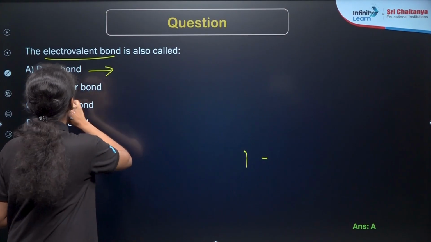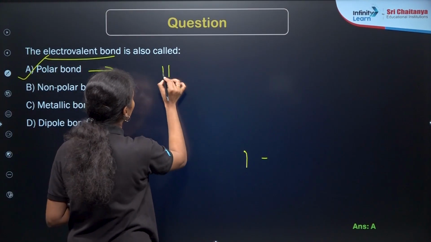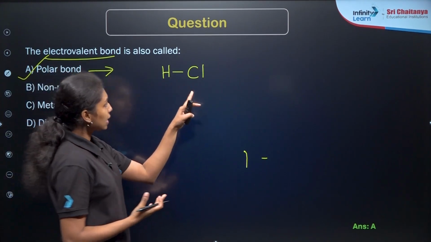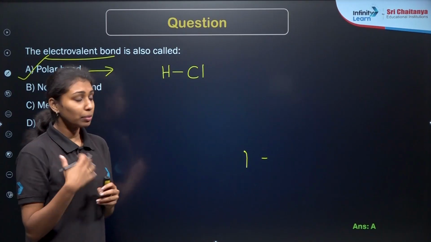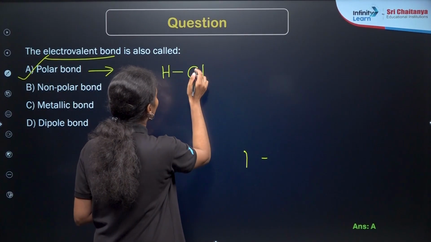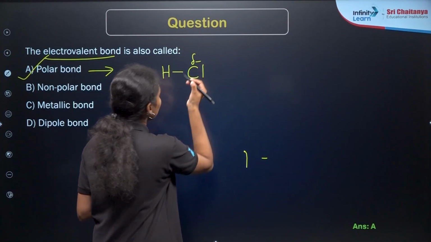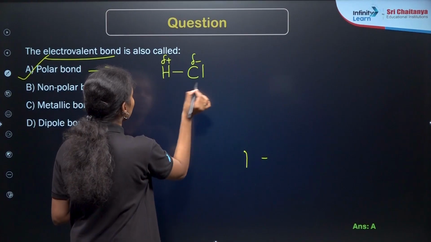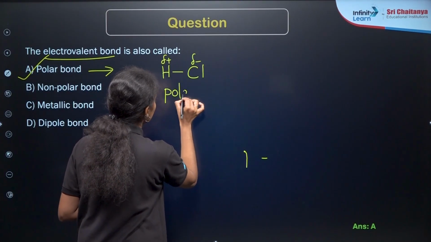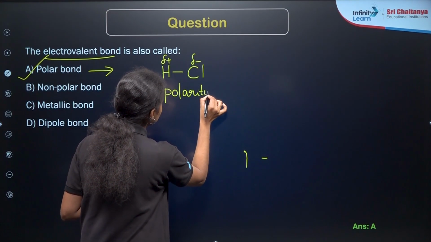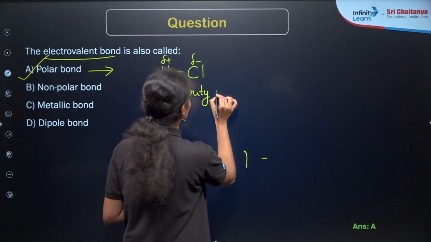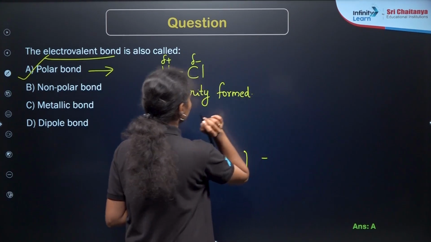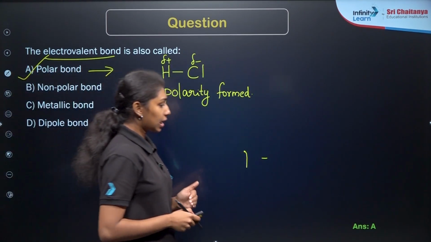So these are polar bonds, right? Electrovalent bond means polar bond. For example, if you take HCl, there will be an electronegativity difference between the atoms, right? Chlorine has more electronegativity, so it attracts the shared pair of electrons more towards chlorine. So it gets a delta negative charge, and hydrogen gets a delta positive charge. So a polarity is formed over here. That is why this electrovalent bond or ionic bond is again known as the polar bond, right? I hope you understand. So option A is the correct answer here.